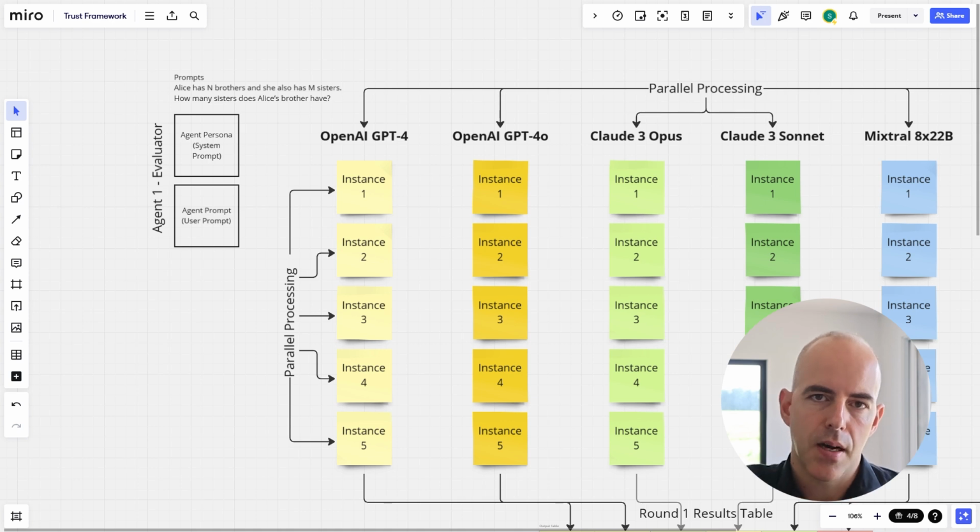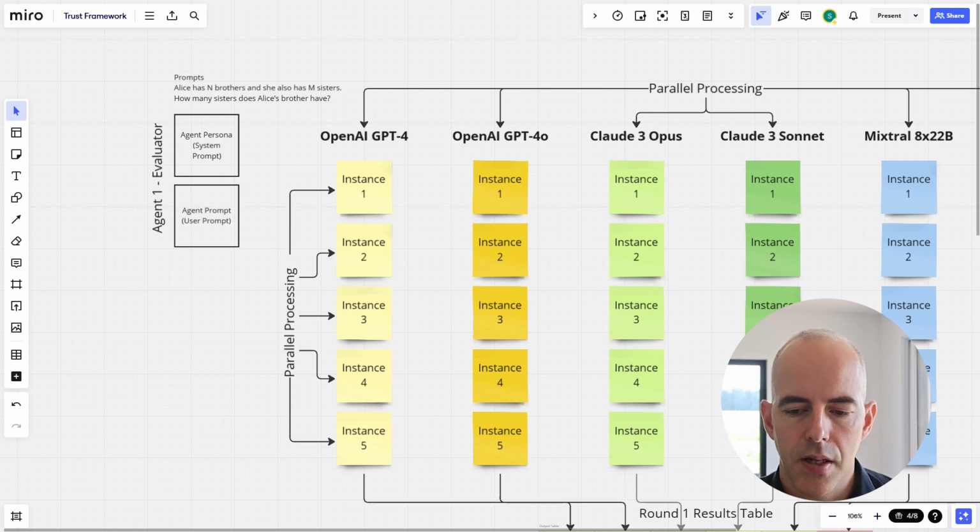Think of it as a set of dominoes. You push the first one and then the rest of them fall in sequence. Agents are a similar kind of approach where you can chain and connect them together. So agents are going to be a primary way we are able to automate complex tasks, and how we're going to be able to achieve something approximating artificial general intelligence in the next few months.